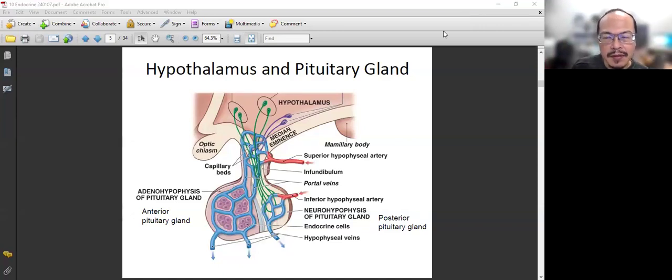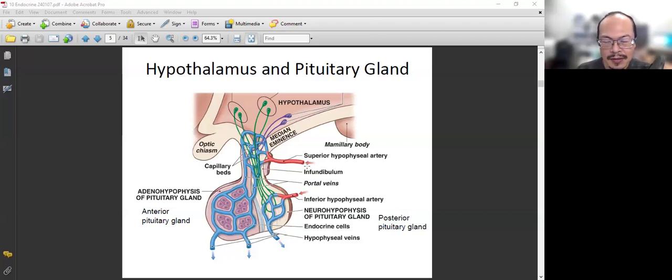So this figure may look quite complicated, but it's not, okay? I will explain this in a very simple way. Basically, let's look at the hypothalamus here. The hypothalamus has two groups of nerves. Part of them, like this group here, will secrete the hormone into the blood. Here is the blood circulation. You don't need to remember the names of the arteries and veins. I'm not going to quiz you on that. Those are important, but you don't need to worry about that at this point.